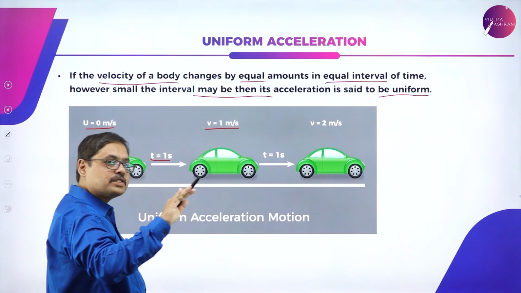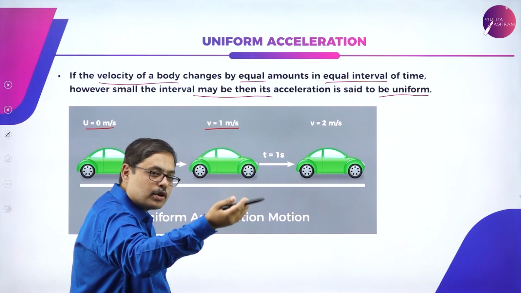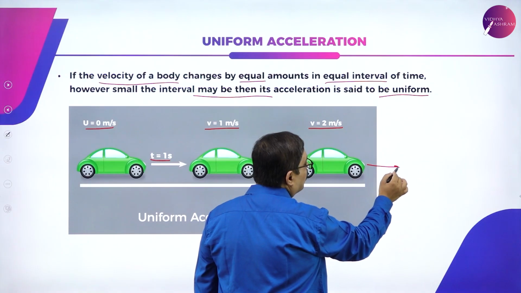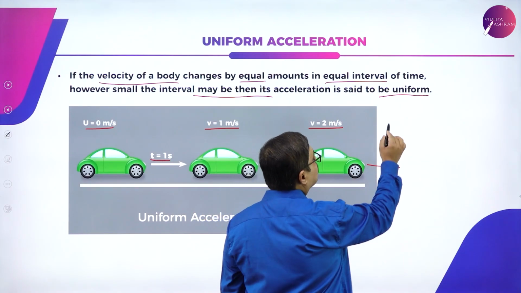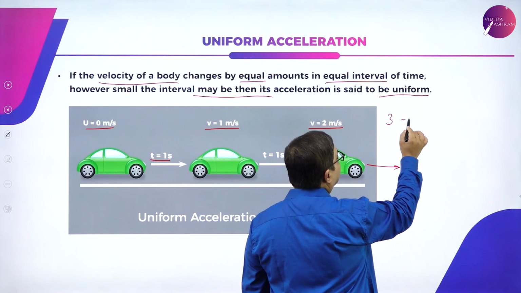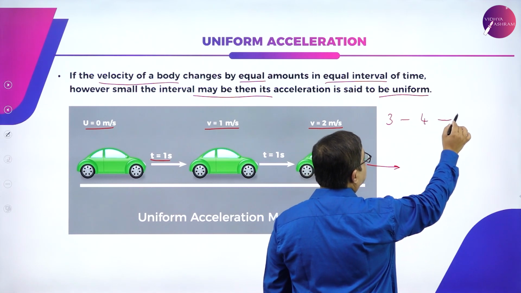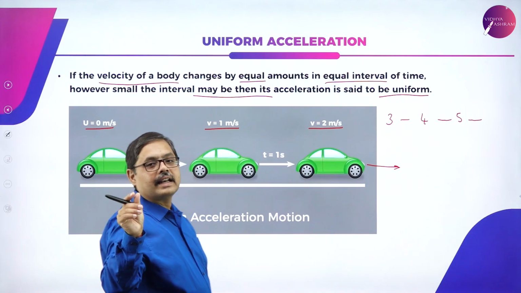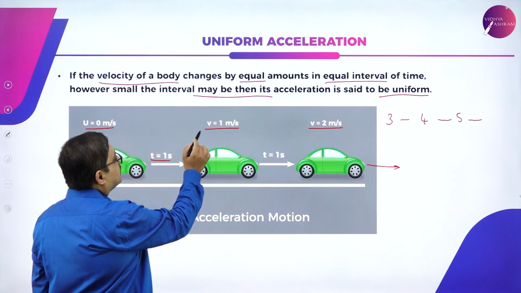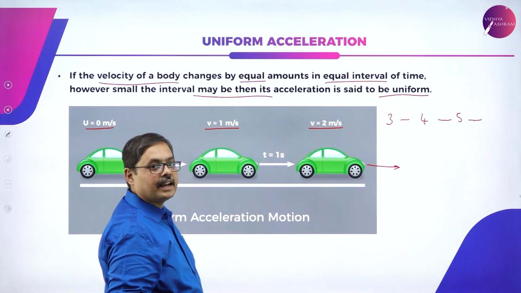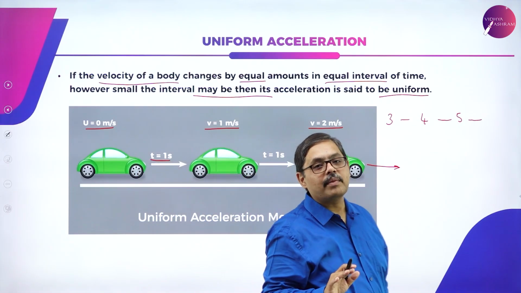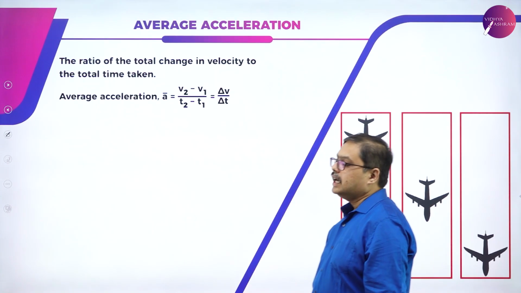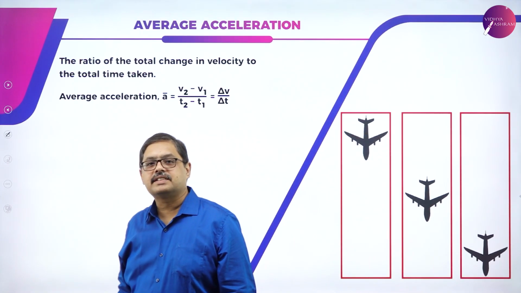You press the accelerator. After 1 second, the velocity increases to 1 meter per second. 1 more second passes, it increases to 2 meter per second. Suppose 1 more second passes, it increases to 3 meter per second. It increases to 4, it increases to 5, so on and so forth. For every 1 second time period, the velocity is increasing by 1 meter per second. This is called uniform acceleration, or uniformly accelerated motion.